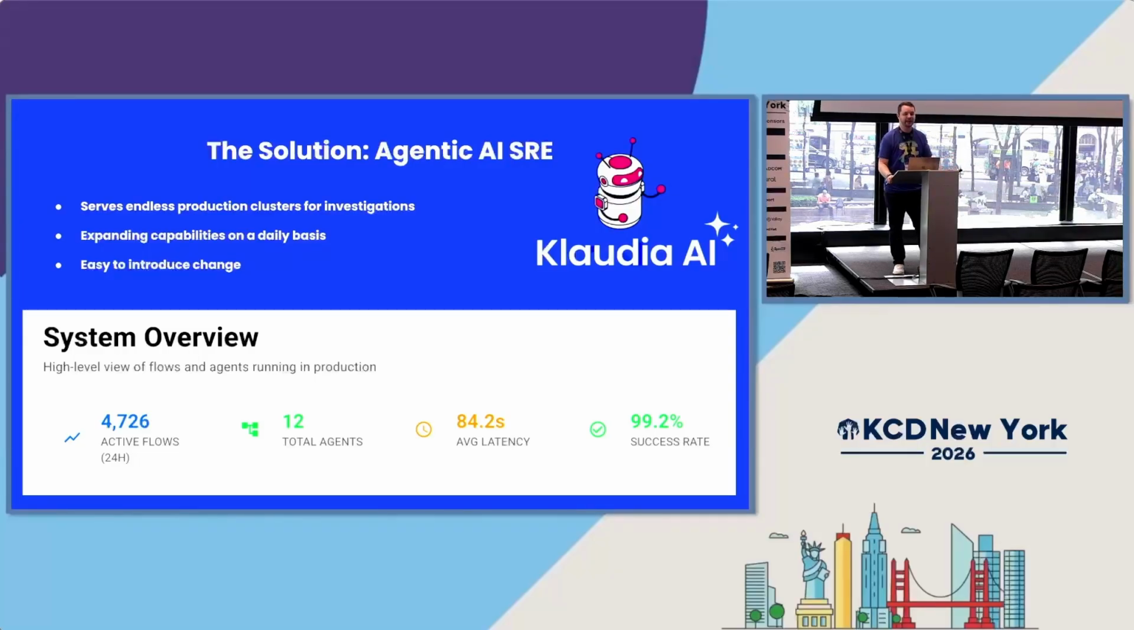We called it Cloudia AI. This is our agentic AI at Commodore that is in production today, that many enterprise customers, large ones, financial companies, pharmaceutical companies, utilize today in production. This agentic AI is something that serves endless production clusters for investigations. We're expanding capabilities of this every day.